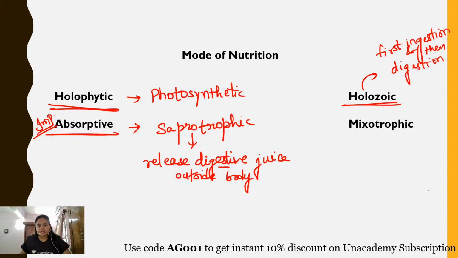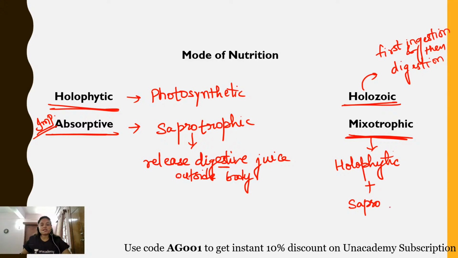Similarly, there is another term which is used, the mixotrophic mode of nutrition. That means organisms which show a combination, for example, euglenoids. What happens in case of Euglena? Euglena has photosynthetic pigments, that means it is holophytic also, because it can synthesize its own food. But in the absence of sunlight, it becomes either saprotrophic or holozoic. So it has a combination mode of nutrition, either holophytic or saprotrophic, or holophytic or holozoic. All these combination modes of nutrition are the mixotrophic mode of nutrition. I hope this point is crystal clear to each and every one of you.